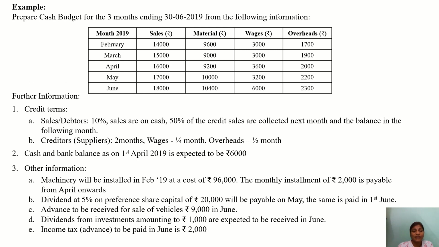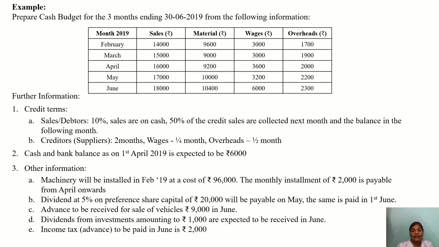Okay. Next, creditors, which is with respect to the suppliers, that is we have purchased the raw material from the suppliers. Here it goes for a 2 month period, that means the February material amount, that is 9,600, will be paid in the month of April. Next, wages: only 1/4 of the amount, that is 25%, will be paid in the given month, and the remaining 75% will be paid in the next month. Okay.